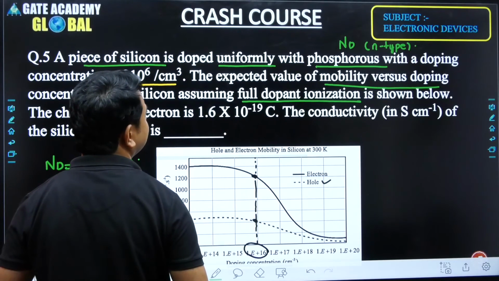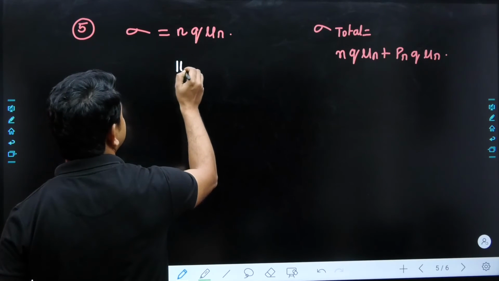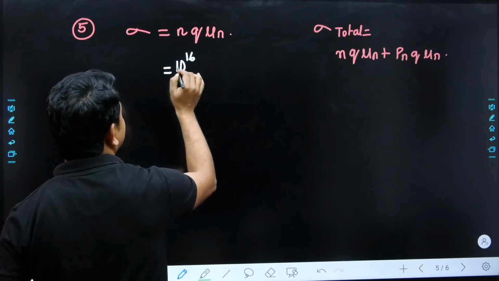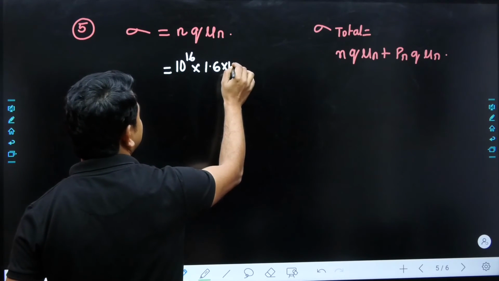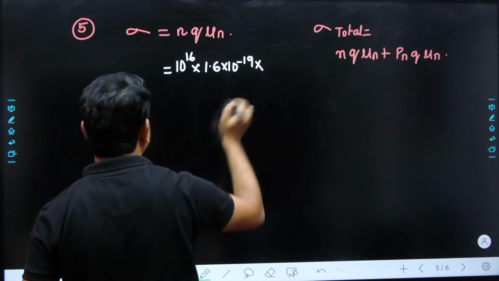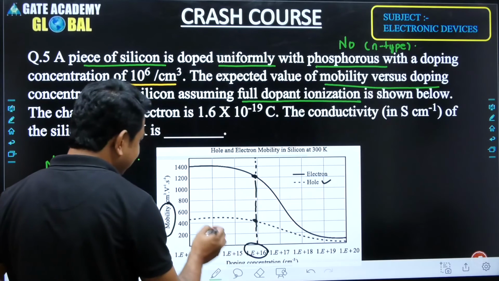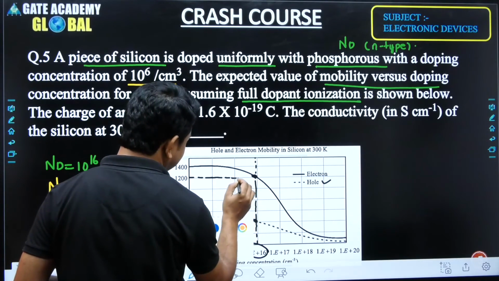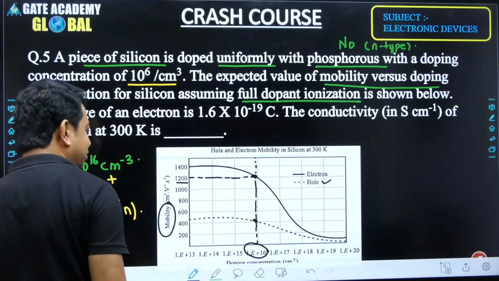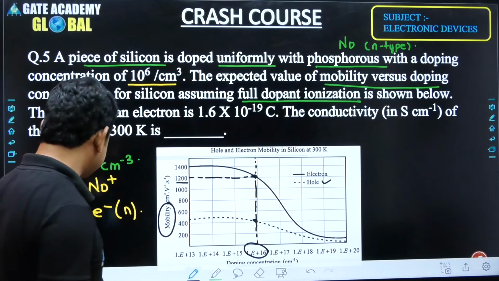So we know that we have phosphorus concentration of 10 to the power 16 and 100% ionization, then we get the same concentration of electrons, then we have 1.6 into 10 to the power of minus 19. Then what will be the mobility? Sir, for electron mobility, if you extend this one, it will connect with 1200, and the unit is centimeter square per volt second, as given.